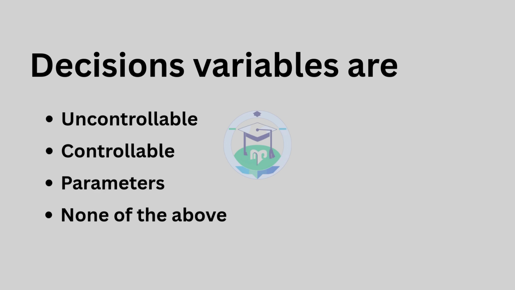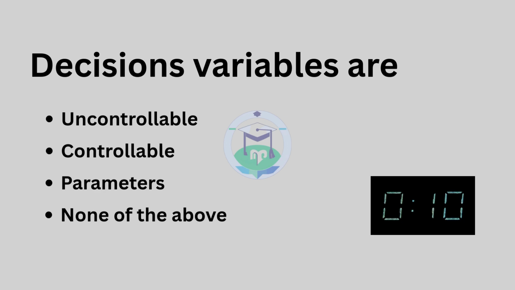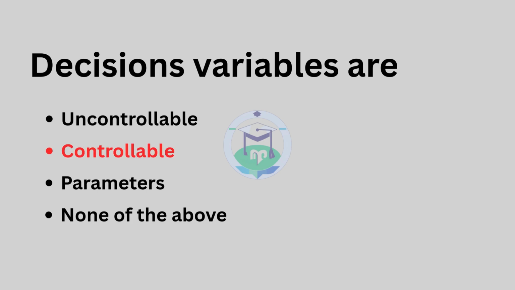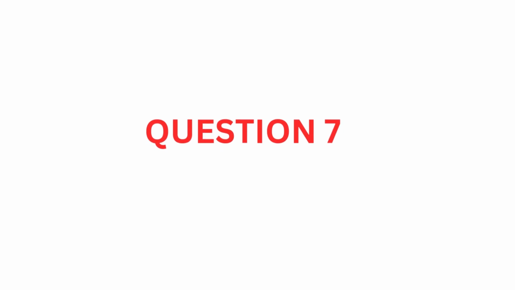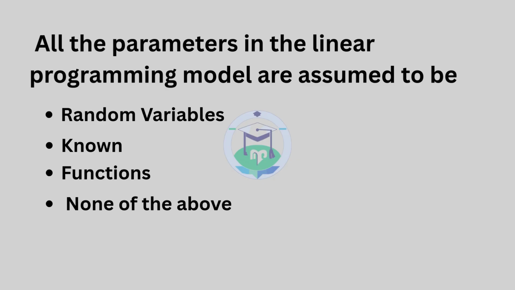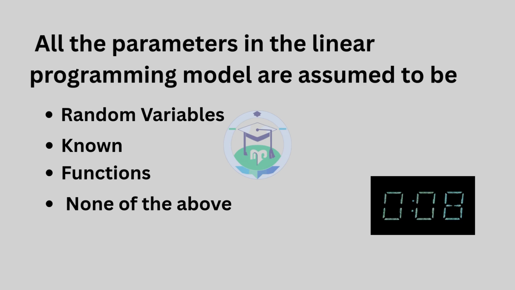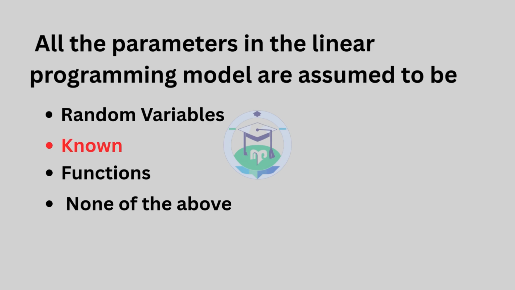Question number 6. Decision variables are. The answer is option 2, controllable. Question number 7. All the parameters in the linear programming model are assumed to be. The answer is option 2, known.